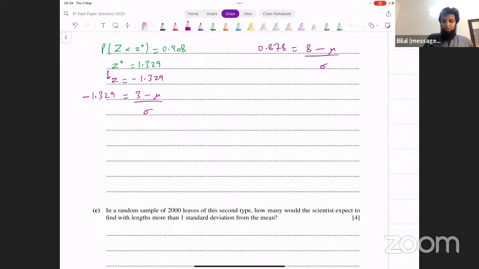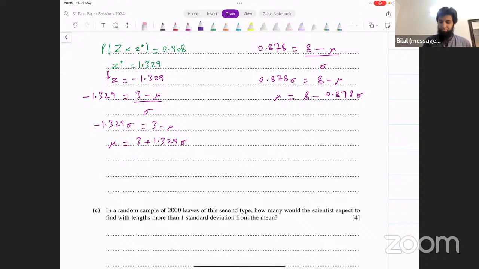Okay. Now, how do you solve them simultaneously? It becomes minus 1.329 sigma equals 3 minus mu, and mu is equal to 3 plus 1.329 sigma. From the other equation, we get 0.878 sigma equal to 8 minus mu. Mu equals 8 minus 0.878 sigma. Now we equate both of them, and that gives us 3 plus 1.329 sigma equal to 8 minus 0.878 sigma. And that's going to give us the value for sigma. Let's see what that turns out to be.